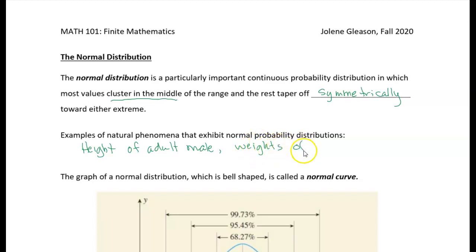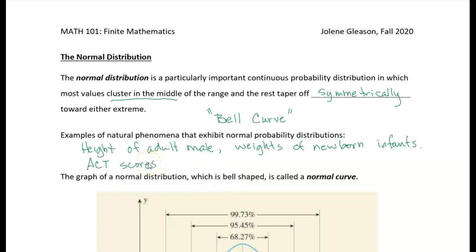Okay, things like weights of newborns. Weights of newborns would be another example. Newborn babies, newborn infants, however you want to say it. A lot of times you've probably heard of the bell curve. The bell curve. That is a normal distribution. The bell curve is a normal distribution. So things like your ACT scores, your SAT scores if you took SATs. So things like that would be normally distributed.